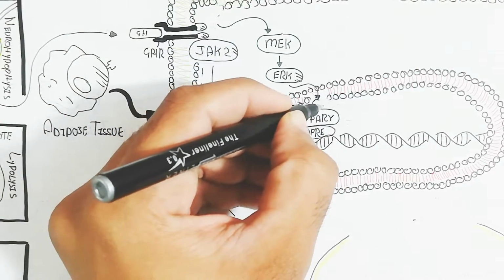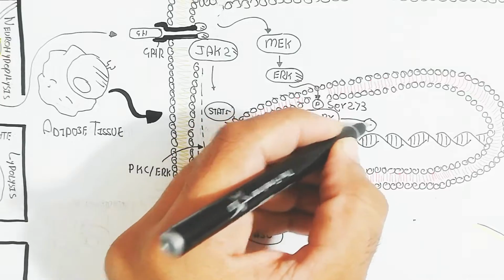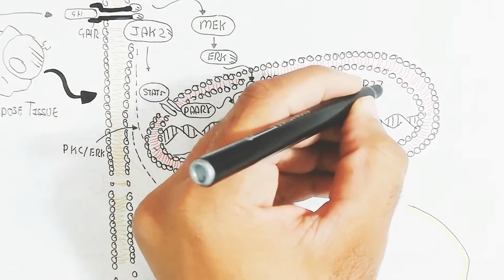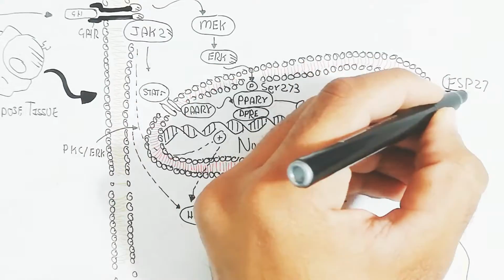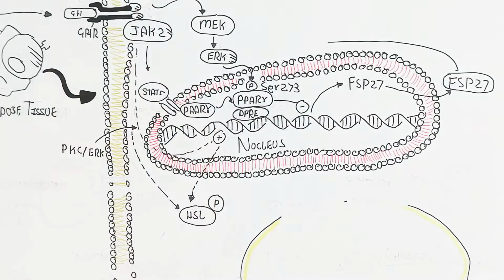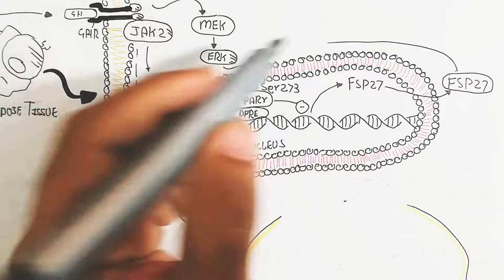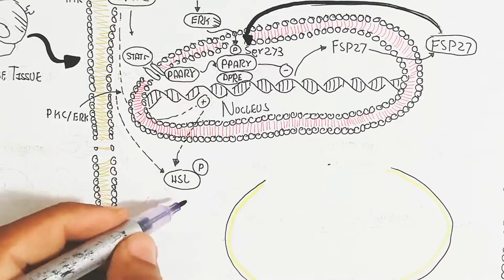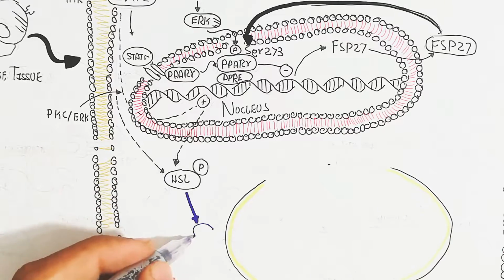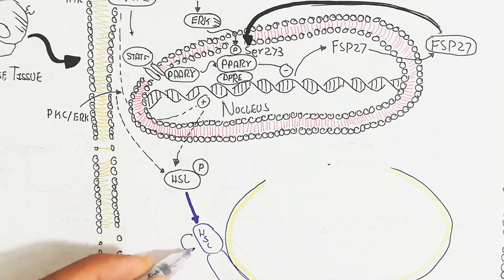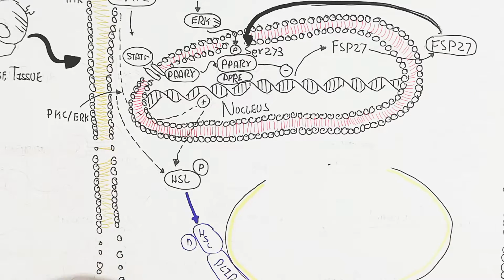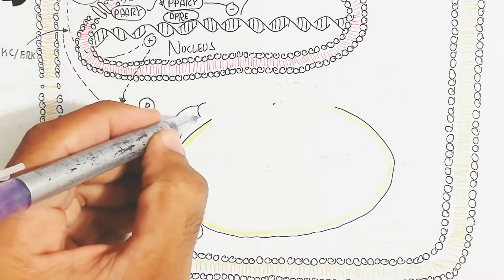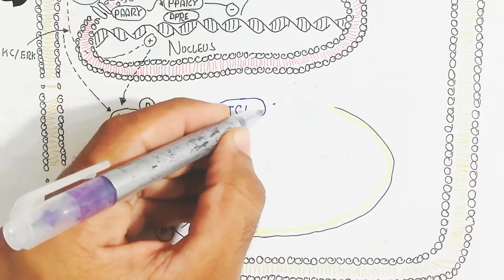The protein kinase C and the ERK pathway will also trigger the same mechanism, and in this way PPAR alpha gamma and the DPRE will combine together, phosphorylation through ERK, and STAT5 will trigger FSP27, again a positive feedback, and the hormone sensitive lipase enzyme will bind with the outer region of the lipid droplets, and in this way